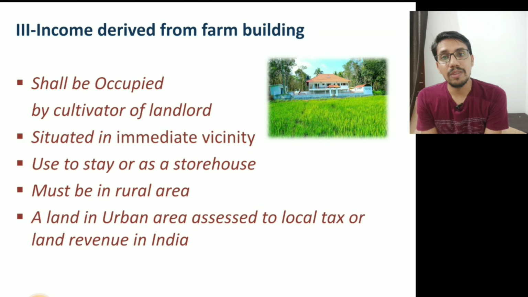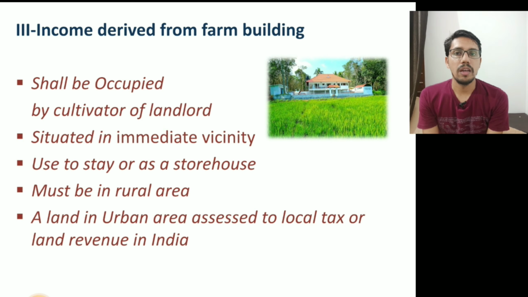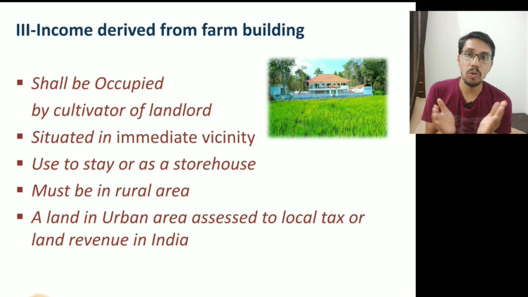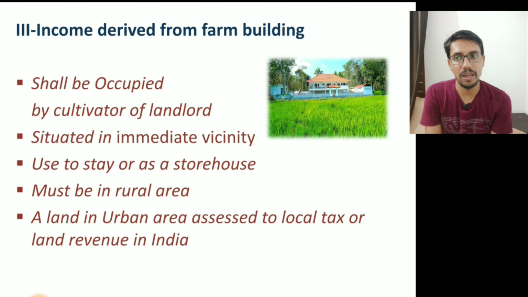Now the third one, that is income derived from the farm building or farmhouse, we may say generally. A farmhouse is a house which may be attached to the field or agricultural farm, which may be used by the farmers or the owners. Income from a farmhouse, when will it become agricultural income? In some cases, all the incomes of the farmhouse may not be agricultural income. If these conditions are satisfied, we can say those incomes are agricultural income.